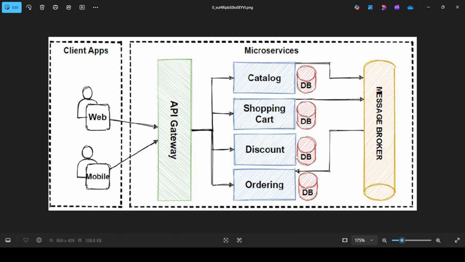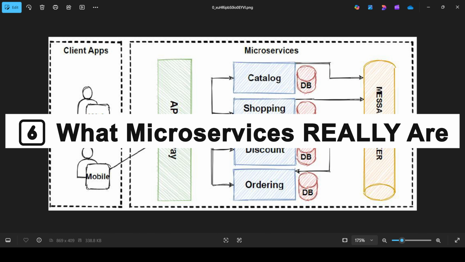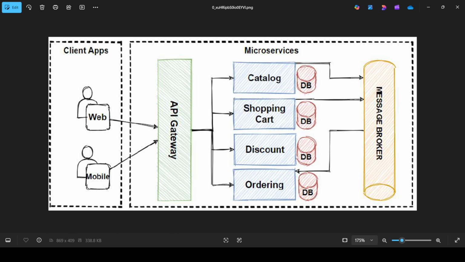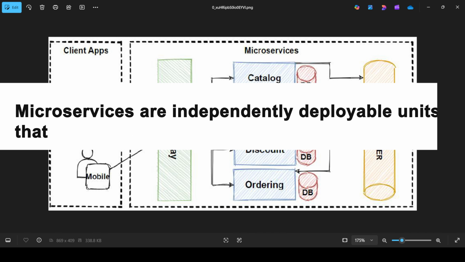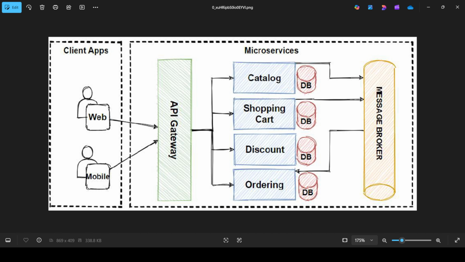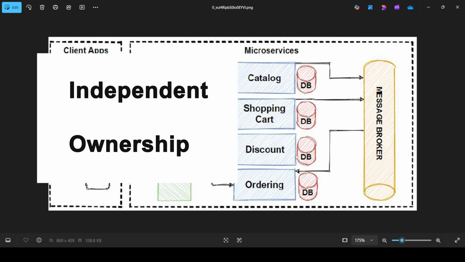Okay, what are microservices really? A wrong definition: people say small services communicate via APIs. No. The correct definition is that microservices are independently deployable units that own their data as well as behavior. The two very important keywords are independence and ownership.